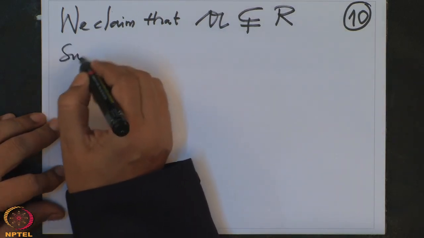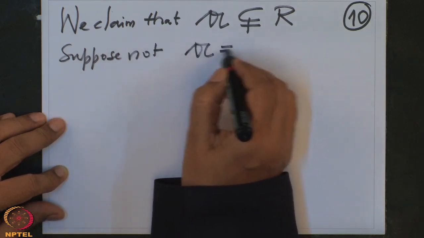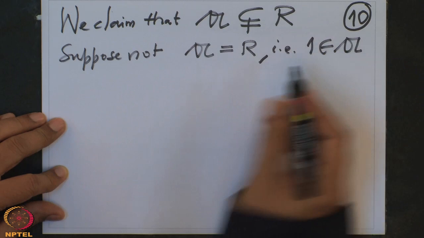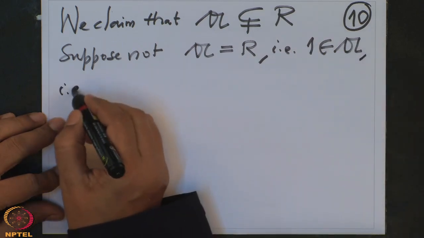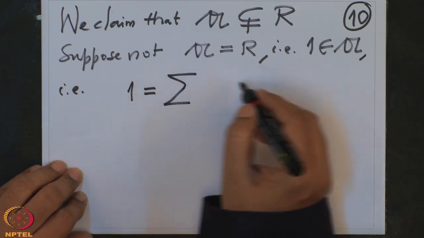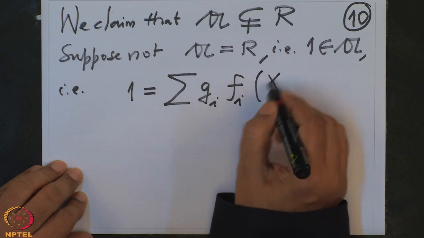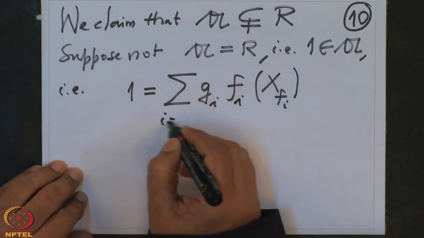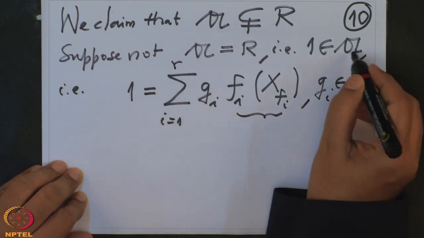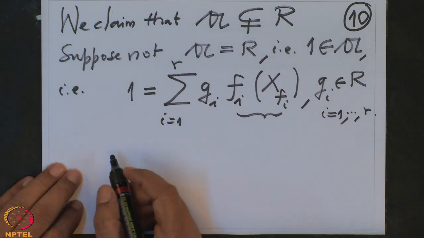Suppose the contrary, suppose not, that means A is R, but that means 1 will belong to A, that is, 1 can be written as an R-linear combination of finitely many polynomials, the sum of g_i f_i(x_{f_i}), i from 1 to r, where the g_i are arbitrary polynomials in R, and these are the generators of that ideal A. And I am looking for a contradiction.